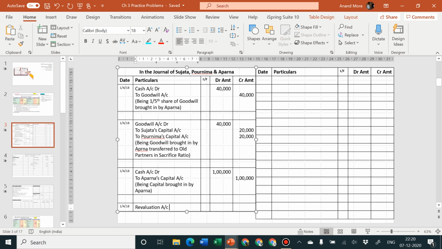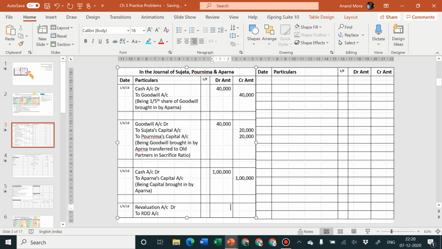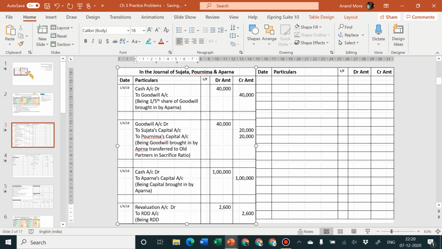Okay, so revaluation account debit to RDD account. Amount is how much? 2,600. Being RDD recorded. Simple. Okay. Next point.